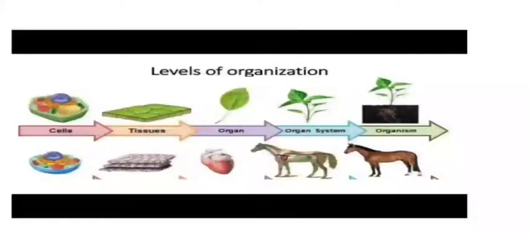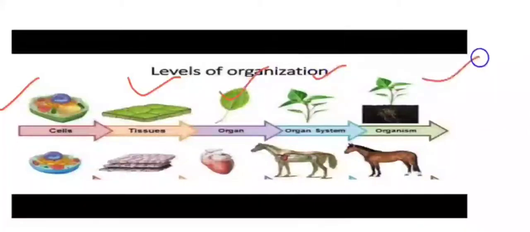Now in this diagram, the levels of organization are depicted. In an organism's body, specifically in a multicellular organism, millions of cells are found. These cells having common structure and common function form tissues, tissues together form an organ, organs form an organ system, and organ systems form the organism. In the case of plants, the organ shown here is a leaf, then the arrangement of leaflets on a twig, and for the whole organism, a plant is shown.